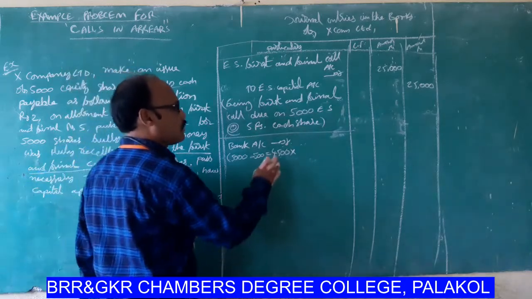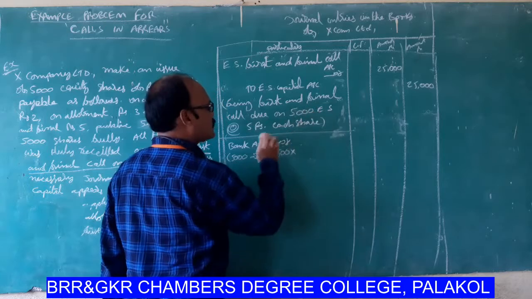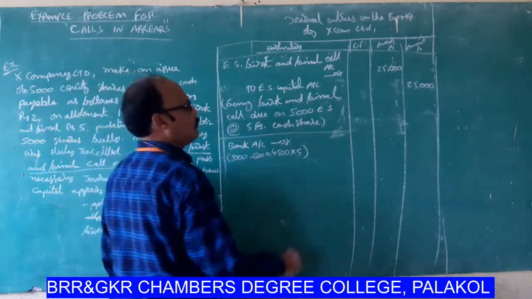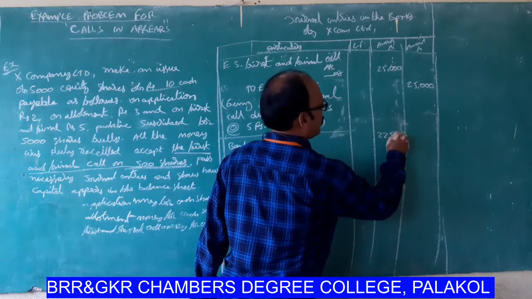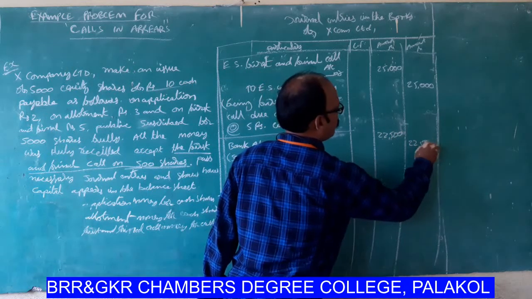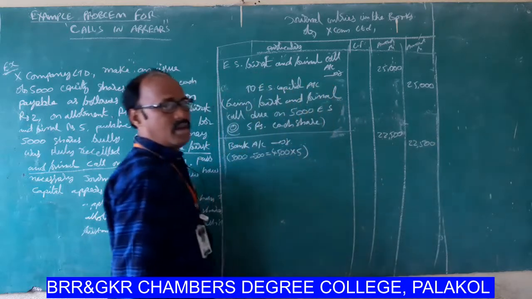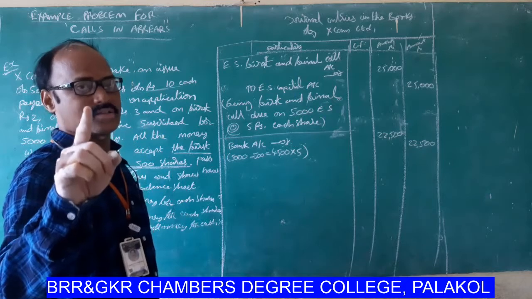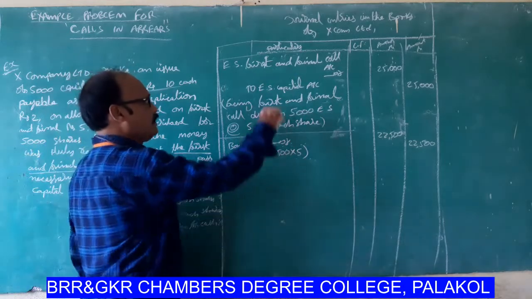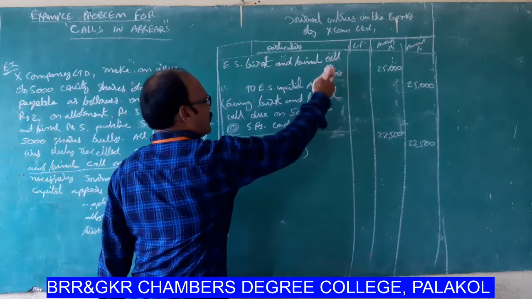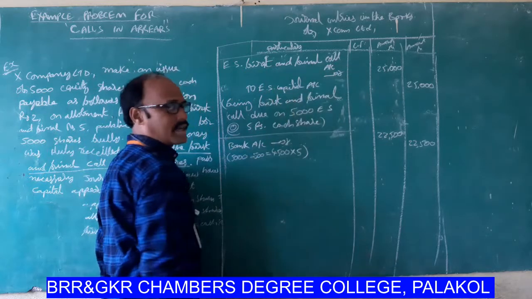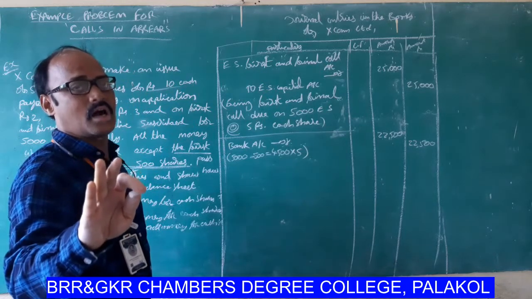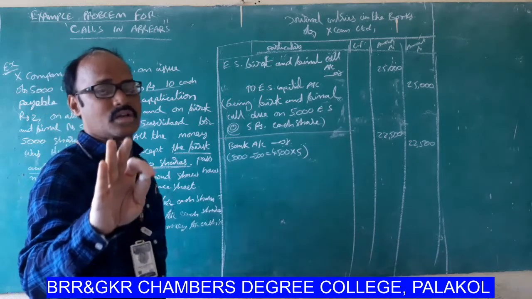So 4,500 into each equity share value 5 is equal to 22,500. First and final call amount received for 4,500 shares. Once again I am telling you, equity share first and final call account debtor to equity share capital account. This is the general entry for first and final call amount due on 5,000 equity shares.